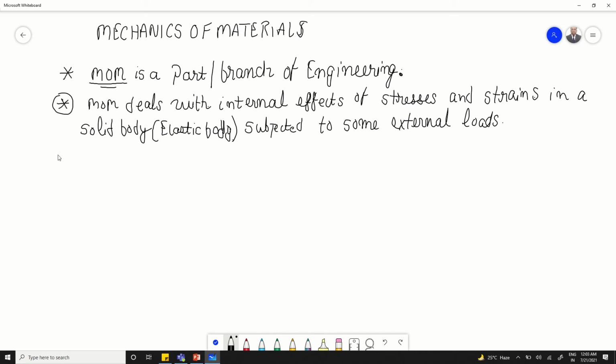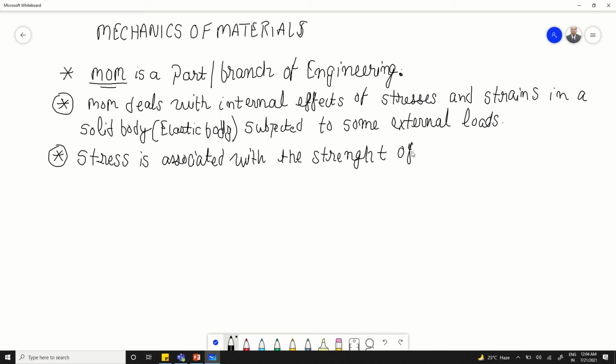Now if we talk about stresses, stress is a quantity which deals with the strength of material. Normally, stress is associated with the strength of a material. Now a question that comes to all of your minds is, what is the strength of a material? Strength of a material is the capacity of a material to withstand the externally applied load, or we can say it is the internal resistance of a material, which is nothing but stress.